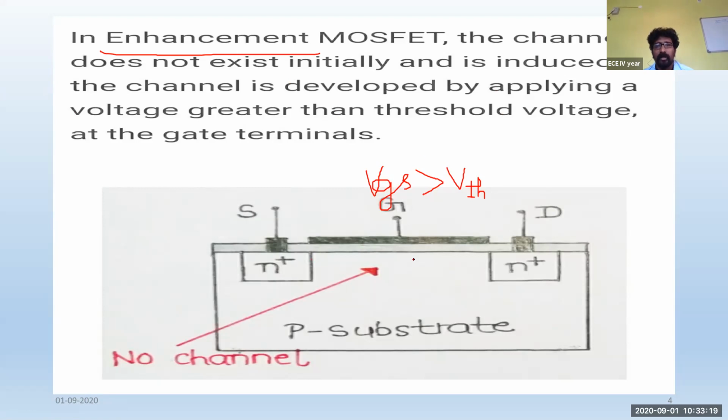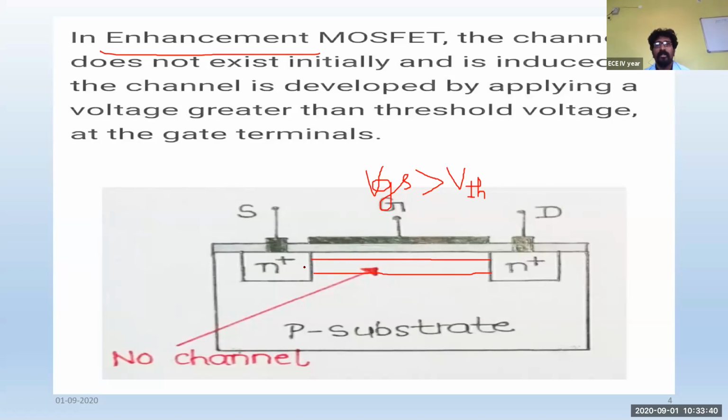Between these two terminals, you will have a channel like this. A channel is nothing else but a path between the two terminals where the charge carriers can easily move from one terminal to another. If charge carriers are moving from one terminal to another, we call it a conducting channel.